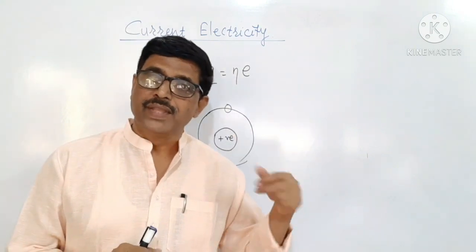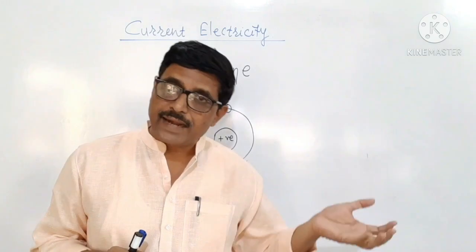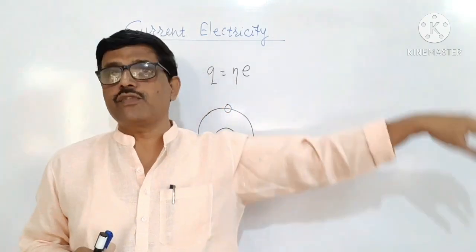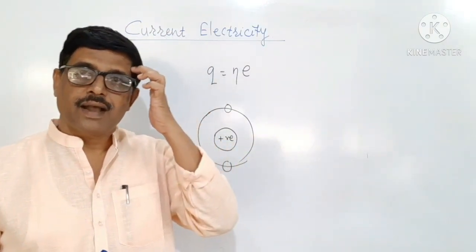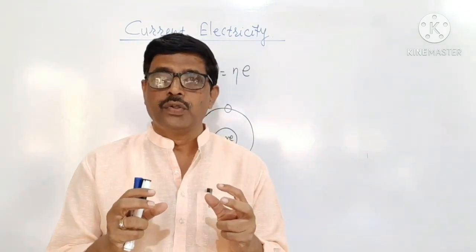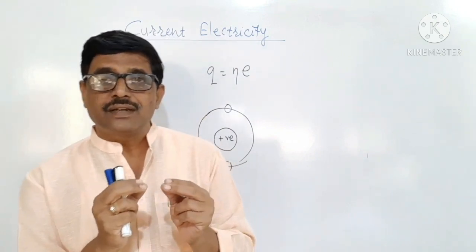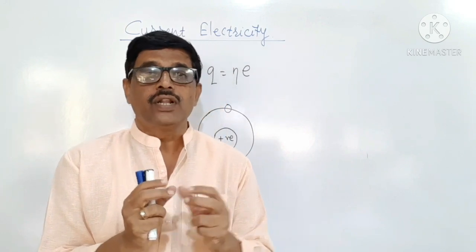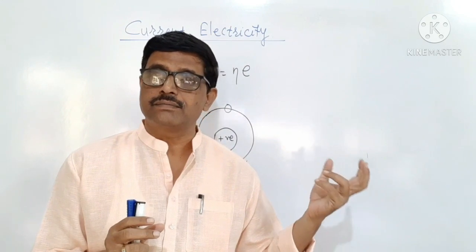At the same time, the electron in the outermost orbit of the atom is attracted by the nucleus of another, neighboring atom, and because of that, with a little external force applied on it, the electron dislodges from the atom.